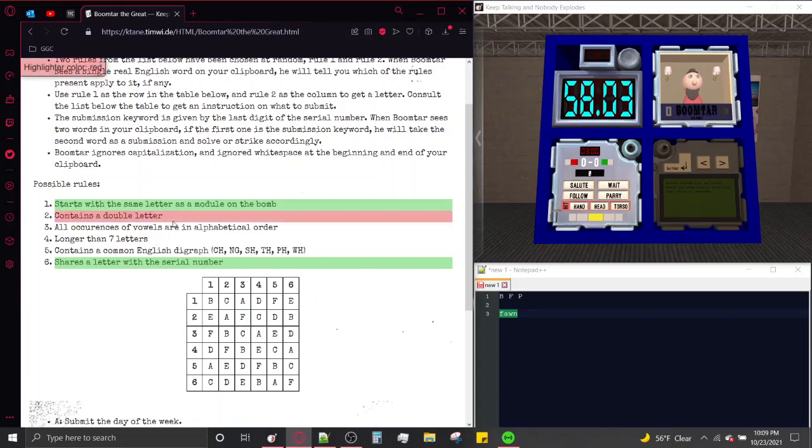There is no double letter. The vowels are in alphabetical order, so 3 may still apply. It is 4, which is not longer than 7. And it does not contain any of these letter pairs. So we have 3 rules to look at.